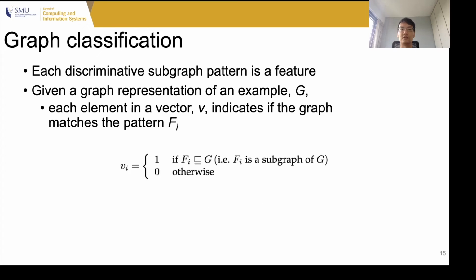To convert it into a vector, we use the discriminative subgraph patterns, and each subgraph pattern is a feature. So we construct a vector where each element corresponds to one discriminative subgraph feature, and the element indicates if the subgraph pattern matches the graph.